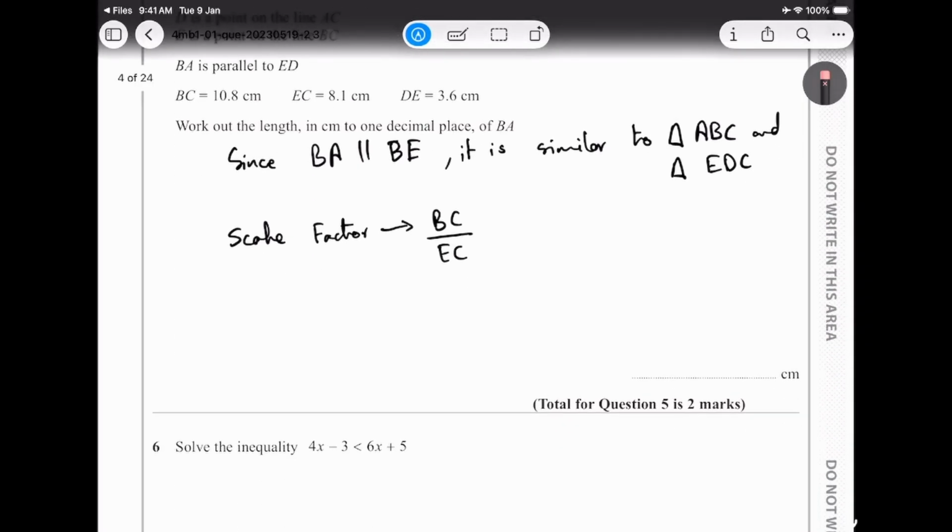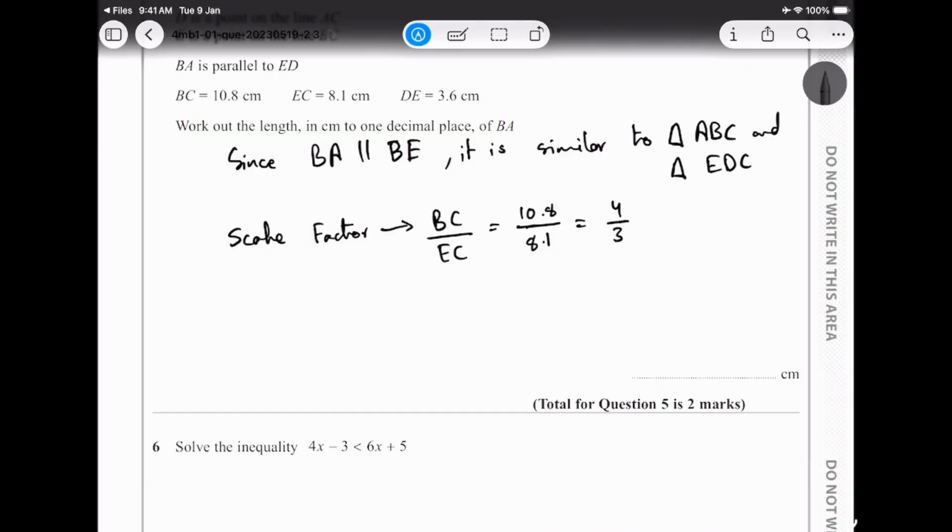And then we always take the bigger one at the top, the smaller one at the bottom, and I should be getting something that looks like 10.8 upon 8.1, and that should be 10.8 divided by 8.1, that is 4 upon 3, 4 upon 3, and that's my scale factor.